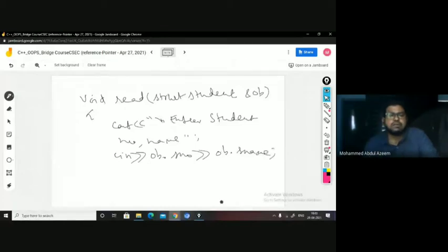Then here, so before that you can have a cout statement, enter 5 subject marks. You can use a for loop here.